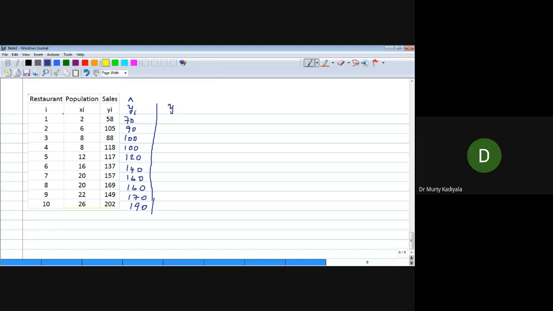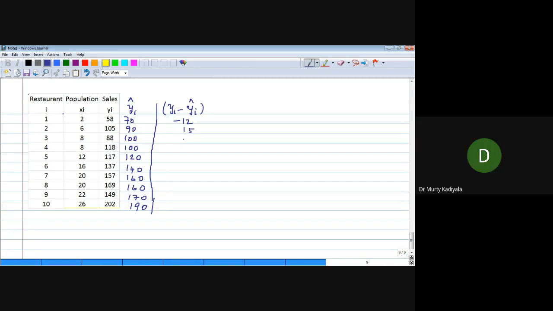So I write y minus y hat here. Okay. So 58 minus 70 is minus 12, right? What is 105 minus 90? 15.